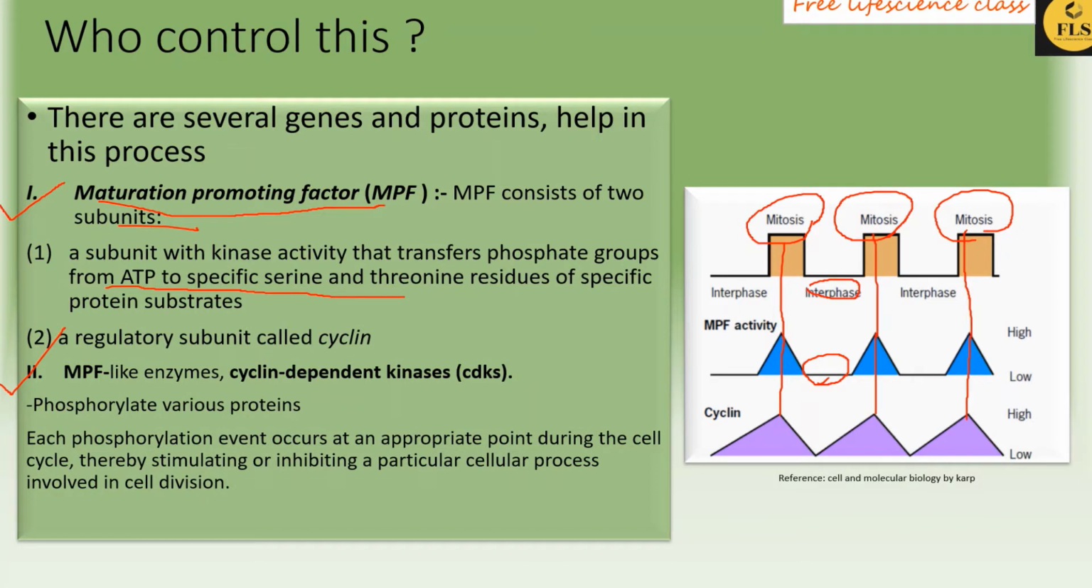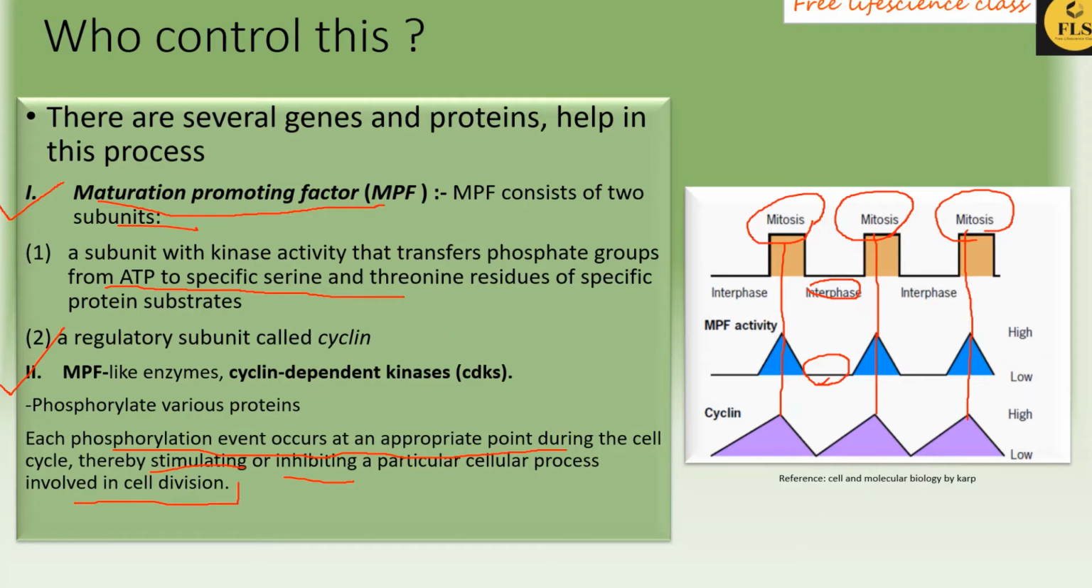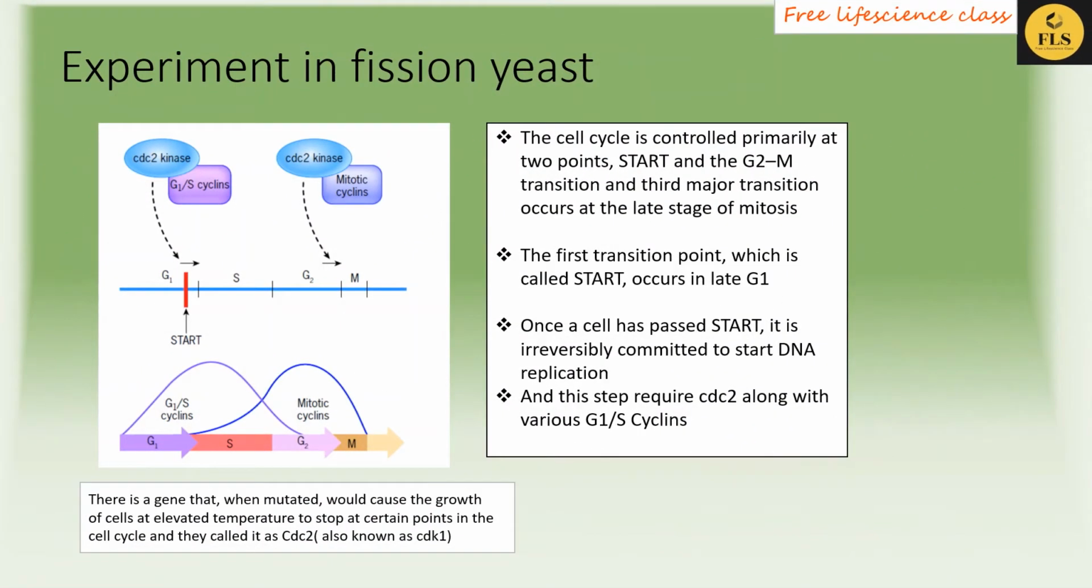So they can stimulate or otherwise inhibit the cellular processes in cell division by phosphorylation. CDKs have phosphorylating activity, which will phosphorylate the protein substrate or any compound or protein that has a stimulatory or inhibitory effect on a cellular process. Okay, let's move to the next slide.